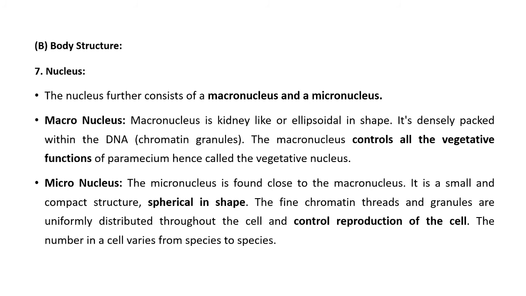So both types of nuclei are present in the cytoplasm. The micronucleus controls reproduction, while the macronucleus controls the vegetative functions, that is body growth of paramecium.